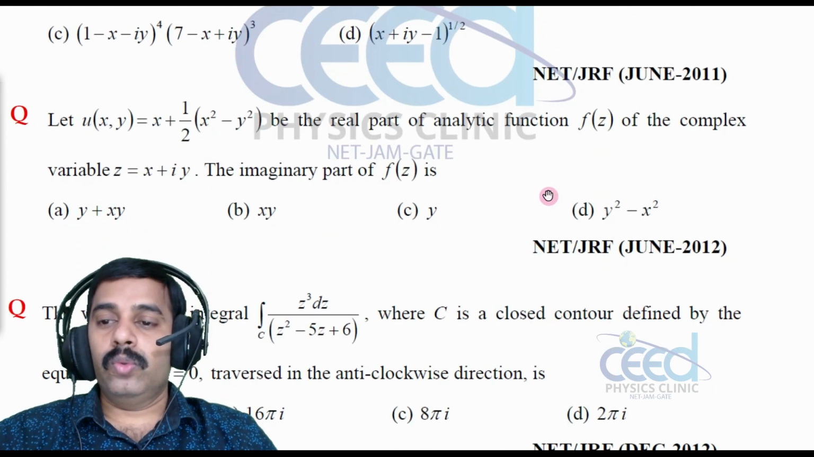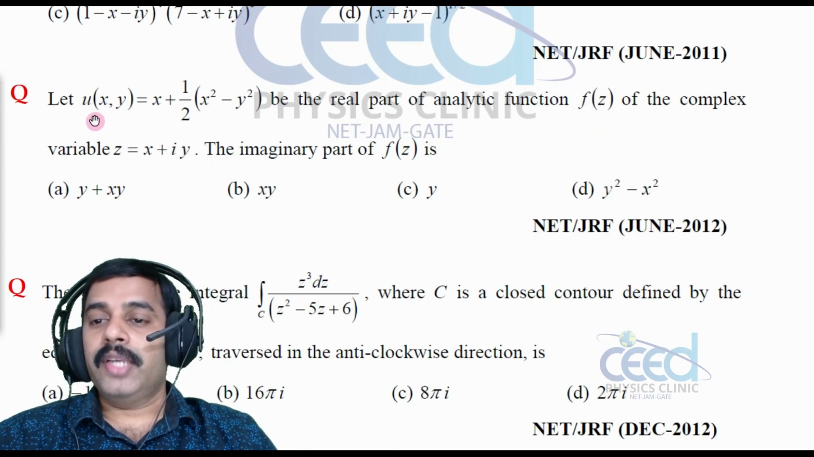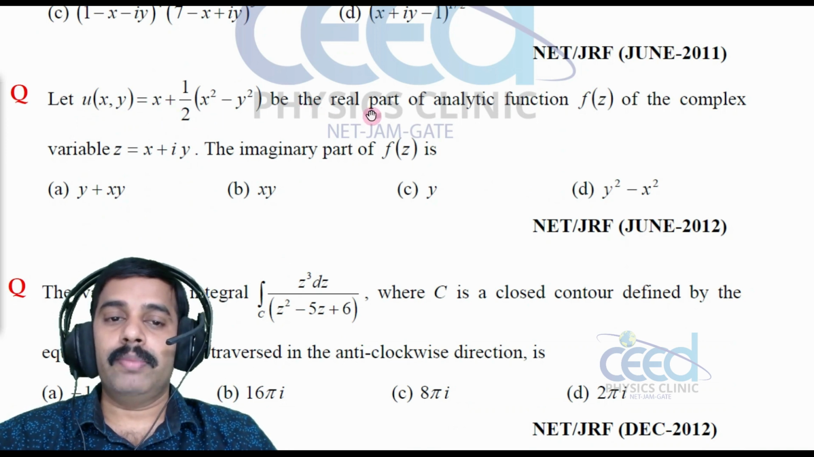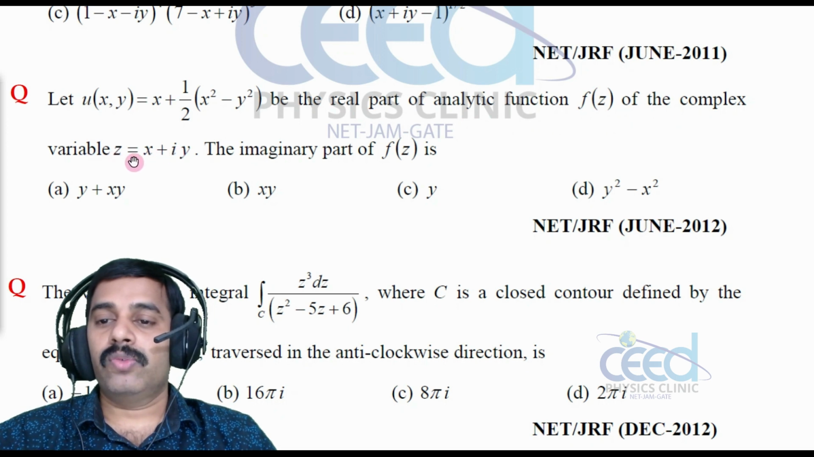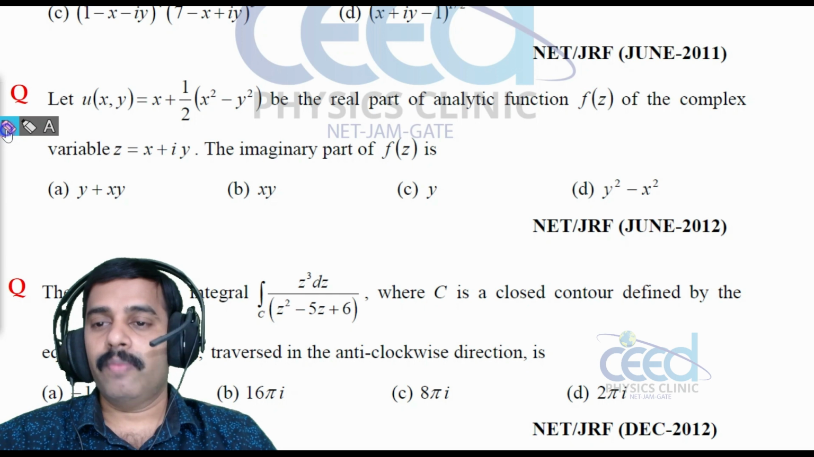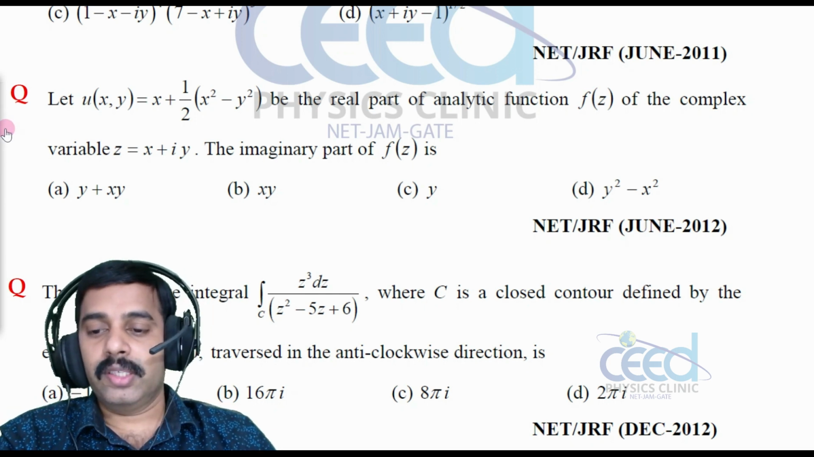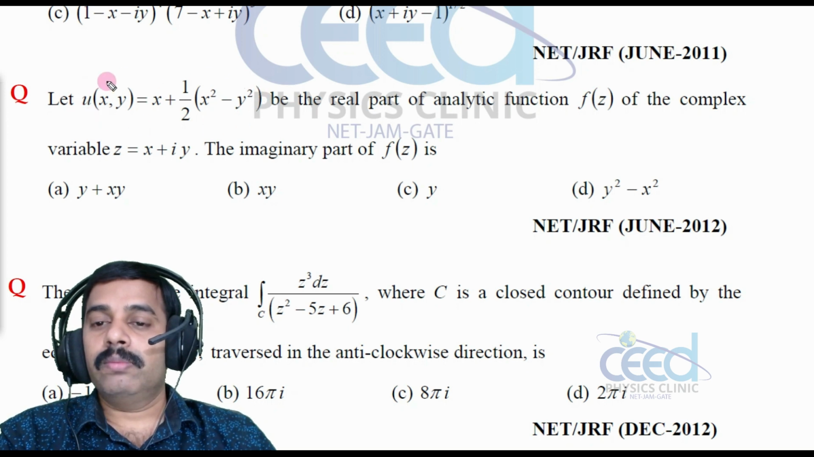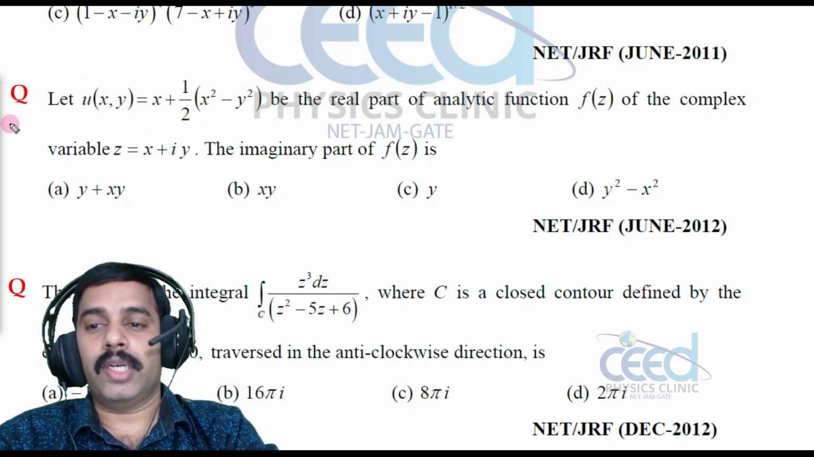Now let us come to another question. Let u of x, y is equal to x plus half x square minus y square be the real part of the function f of z for a complex variable z equal to x plus iy. The imaginary part we need to find. If an analytic complex function is given, its imaginary part can be found using the Cauchy-Riemann conditions.